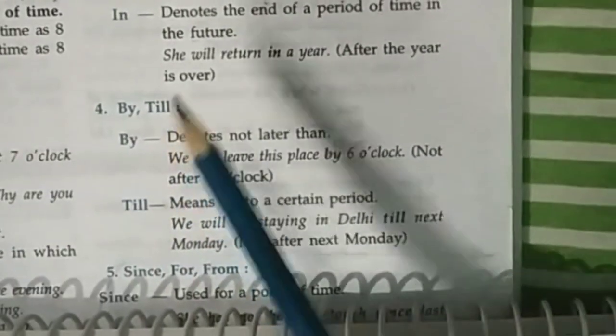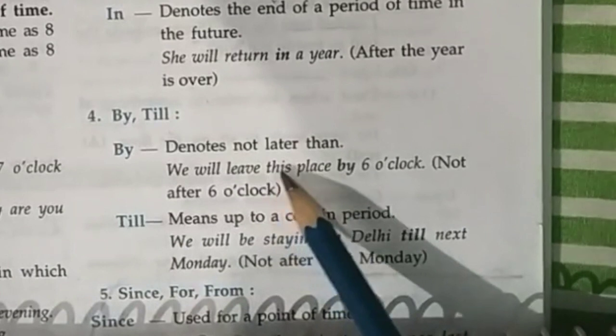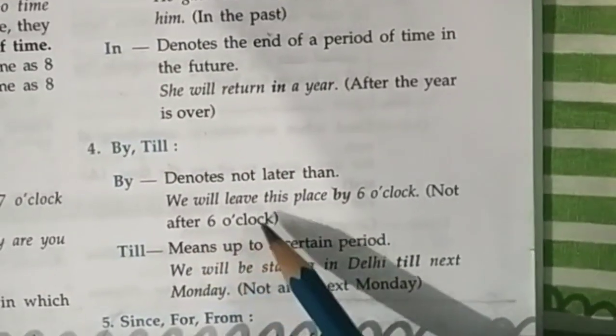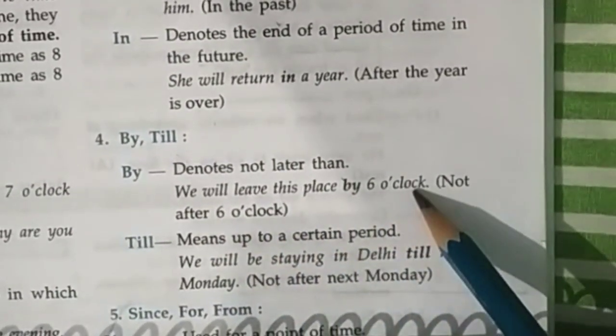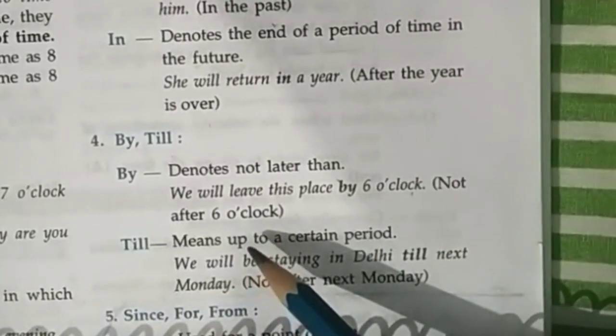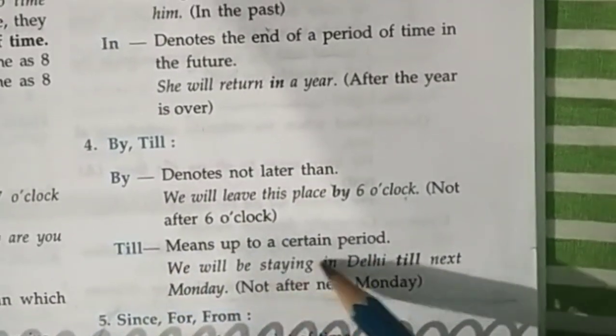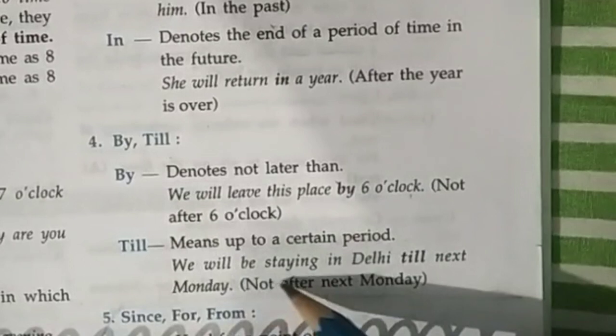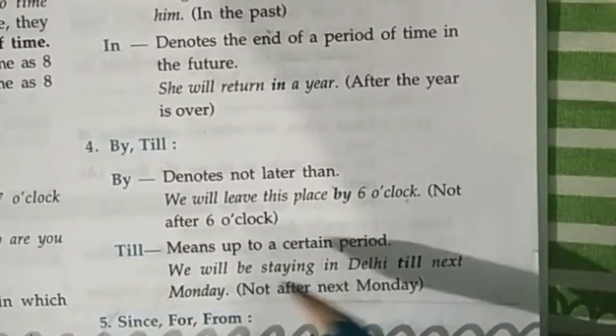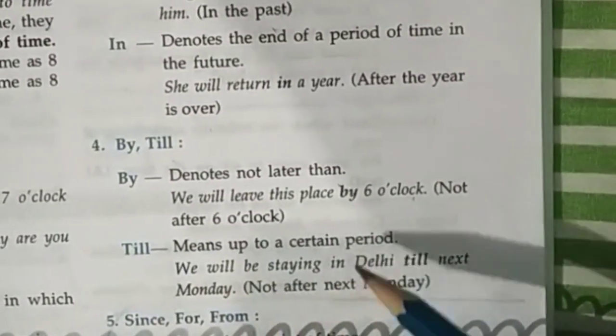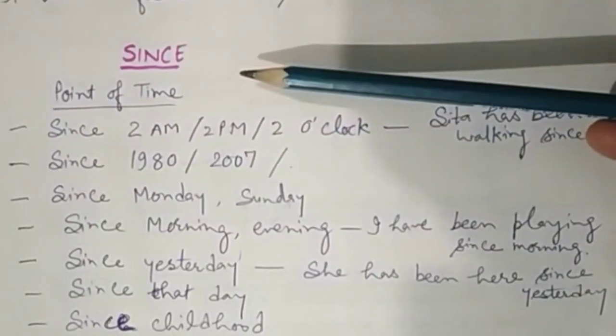By, till. By denotes not later than. We will leave this place by 6 o'clock, not after 6 o'clock. Till means up to a certain period. We will be staying in Delhi till next Monday, not after next Monday.